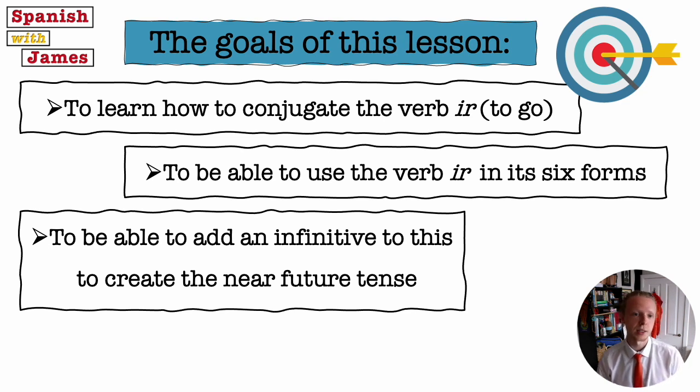The goals of this lesson are to learn to conjugate the verb to go, which is the verb ir. Now if you've seen that before, this would be revision for you. It's always good to go back over those conjugations. And we want to be able to use all 6 conjugations. The I go, you go, he goes, she goes, singular they go, we go, and so on. And we want to be able to add an infinitive to this to then create the near future tense. So having that verb ir really secure in the present tense is the key to unlocking the near future tense.